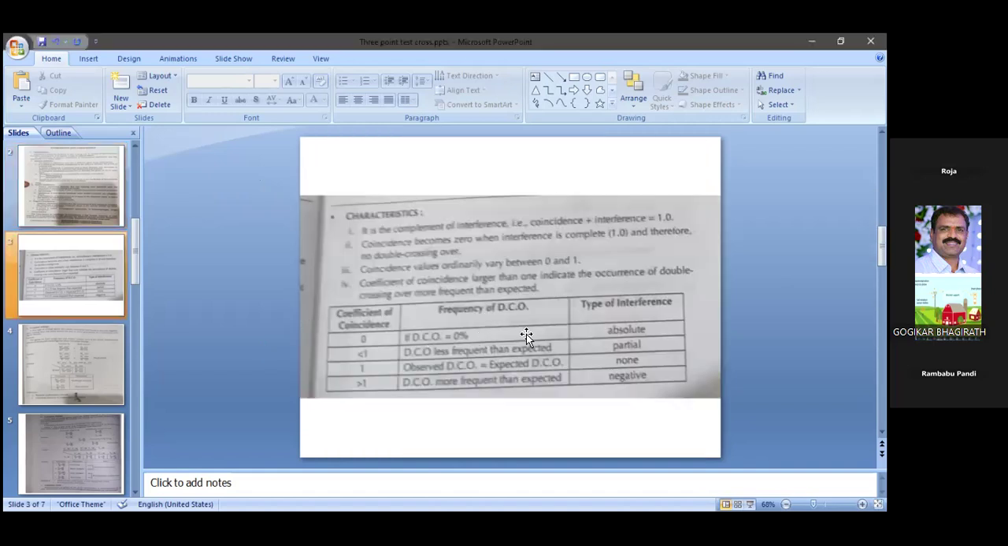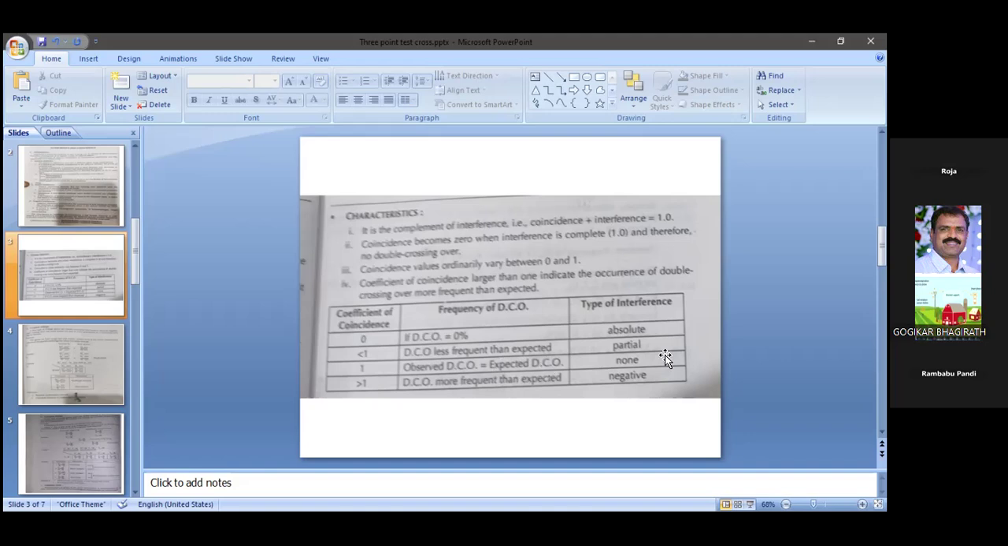So these are the characteristics. See here, coefficient of coincidence value here is 0 if DCO is equal to 0%, that is absolute interference, 1. Less than 1, DCO is less frequent than expected. Some partial interference is there. If the coefficient of coincidence is 1, the observed DCO is equal to the expected DCO.